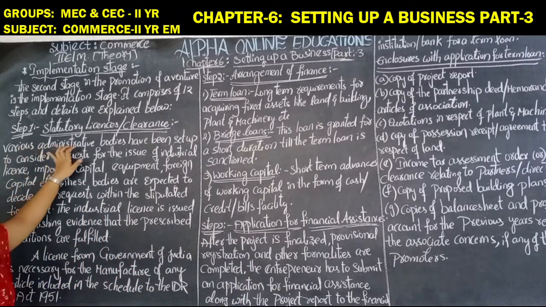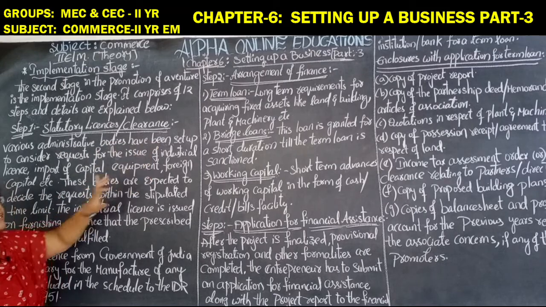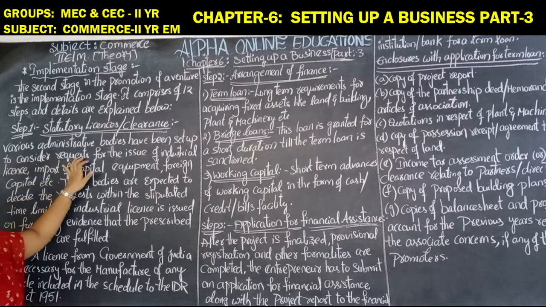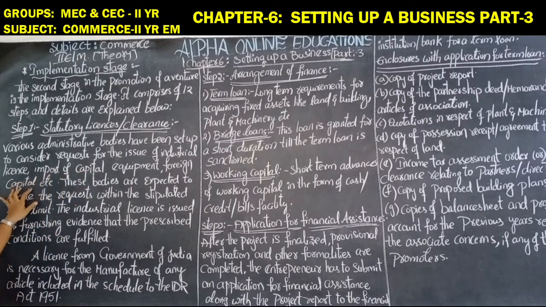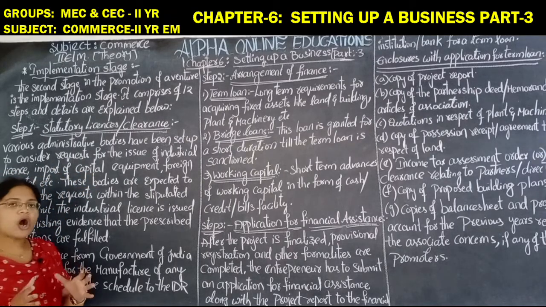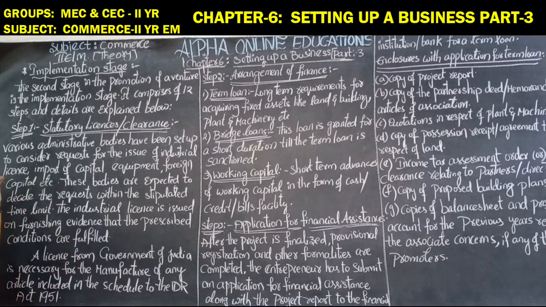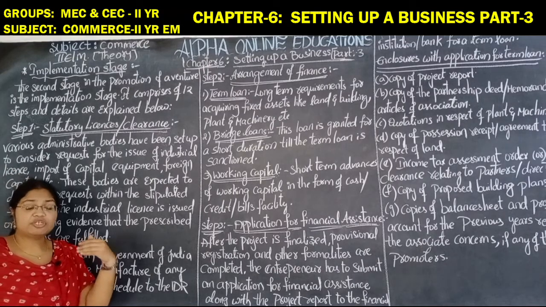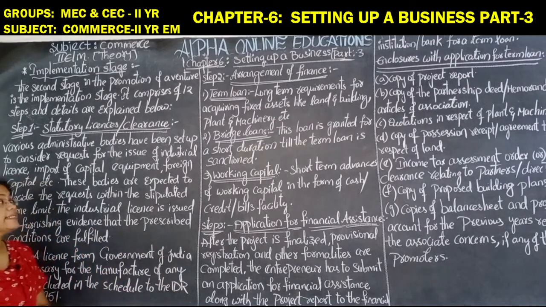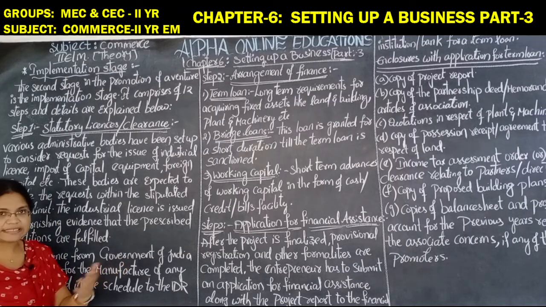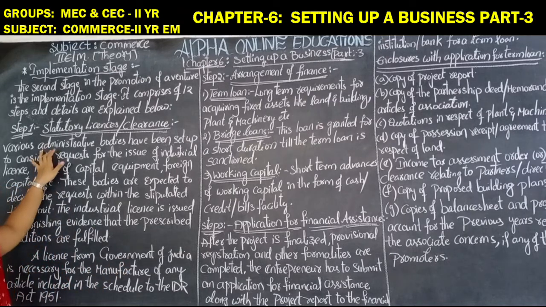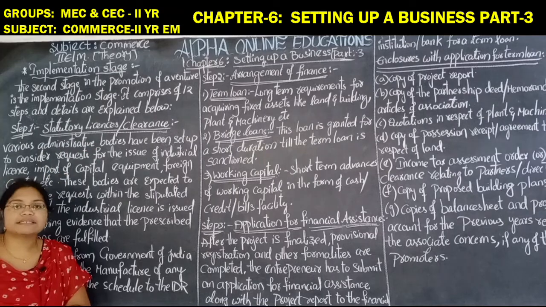Various administrative bodies have been set up to consider the request for the issue of industrial license, import of capital equipment, foreign capital, etc. In order to give the permission in the form of industrial license or industrial clearance, for that purpose, various administrative bodies are being set up.